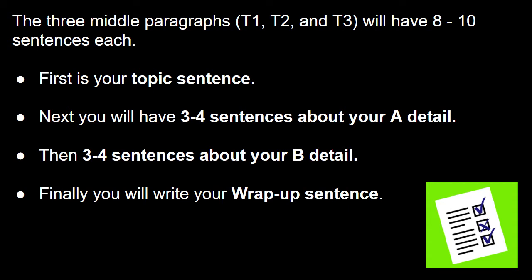The three middle paragraphs, Topic 1, Topic 2, and Topic 3 paragraphs, will have 8 to 10 sentences each. We have a set way we always write a topic paragraph for a 5-paragraph essay, whether it's informational or argumentative. And it goes like this. The first sentence is your topic sentence. Next, you will have 3 or 4 sentences about your A detail. Then you'll have 3 or 4 more sentences about your B detail. Finally, you will write a wrap-up sentence.